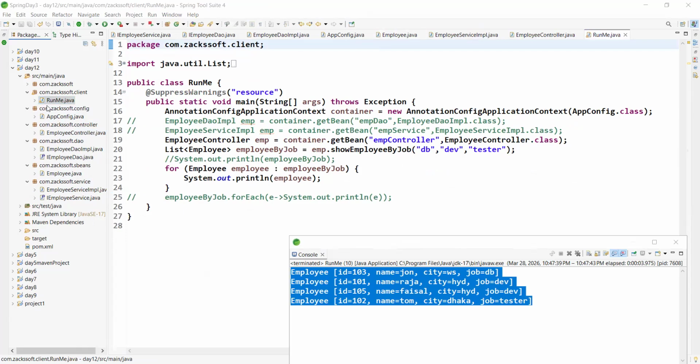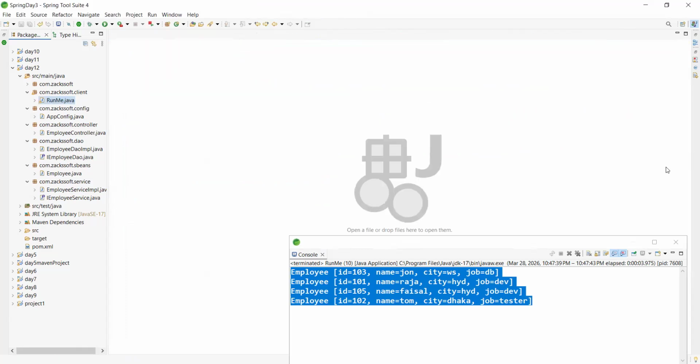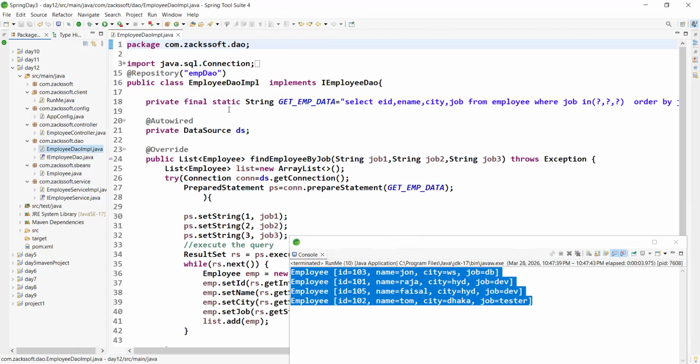I'm not explaining any single line from here. I highly request you, if you cannot understand, please watch the previous videos. After watching them, if you have any question, you can ask. Up to now, have you got the basic idea? Can you please confirm? Okay, observe about today's class. Ignore all the layers and just focus on the repository layer, ignoring the service layer and controller layer. Here we are using plain JDBC, right?